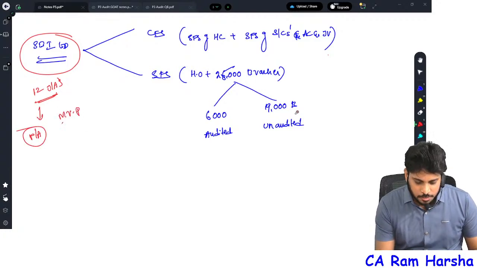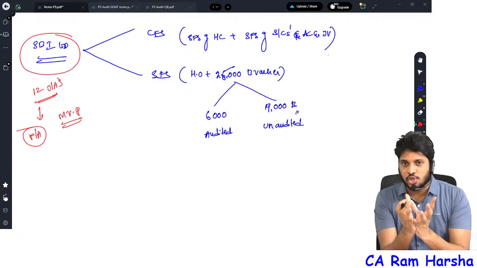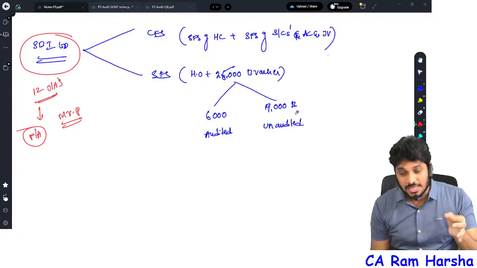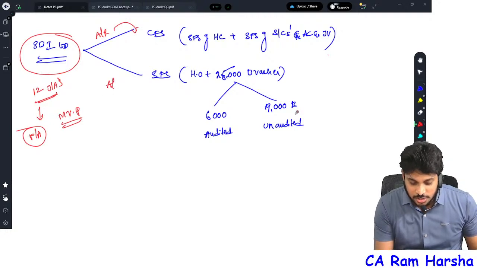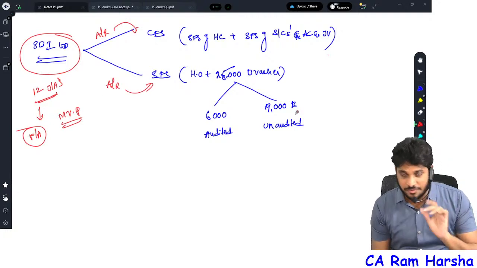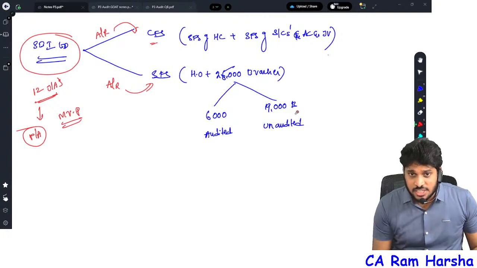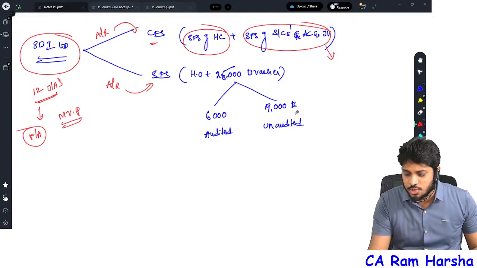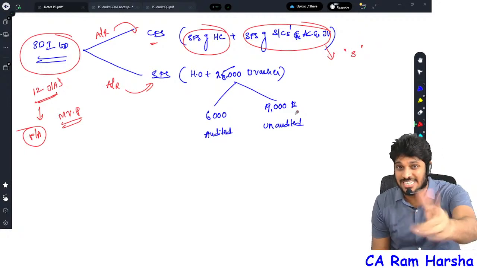Let me call them Mr. P, or CA P, the principal auditor. Let's call the entire 12 joint auditors P, principal auditors. Now, these principal auditors have to give an audit report separately on consolidated financials and separately on standalone financial statements. But for the consolidated financials, they only audited the holding company. They didn't audit subsidiary companies. Subsidiary companies were audited by the subsidiary company auditors. Let us call them S.